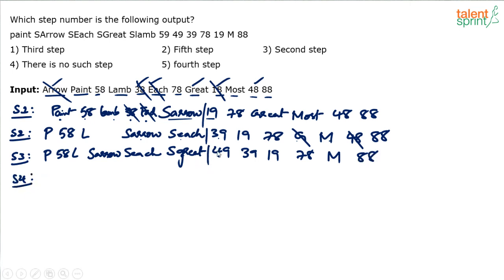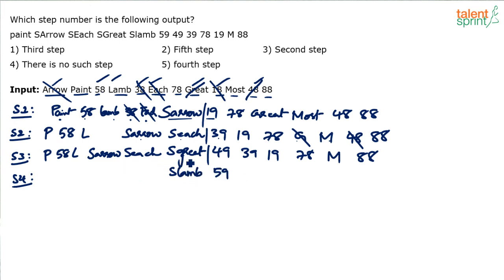In between great and 49 we have to insert a word and a number. Which word and which number? Great and 48 have been moved. Now next word I guess will be lamb, right? And then 58, lamb and 58. So lamb will become S lamb, 58 will become 59.